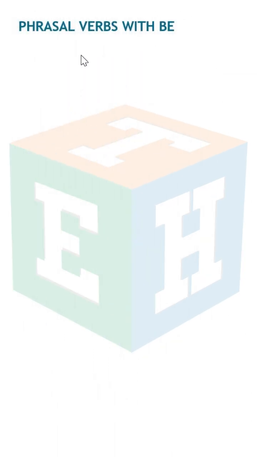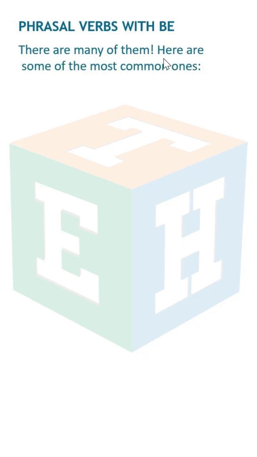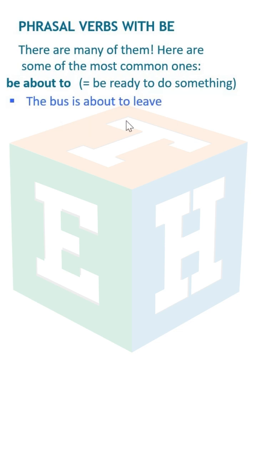Phrasal verbs with be. There are many of them. Here are some of the most common ones. Be about to: be ready to do something. The bus is about to leave. He was about to say something.